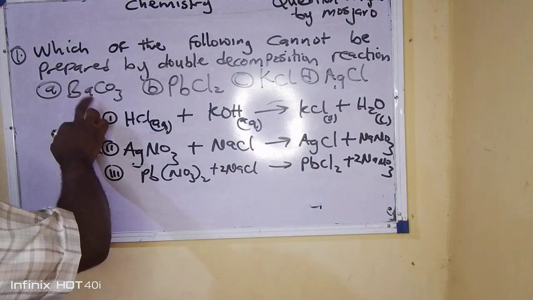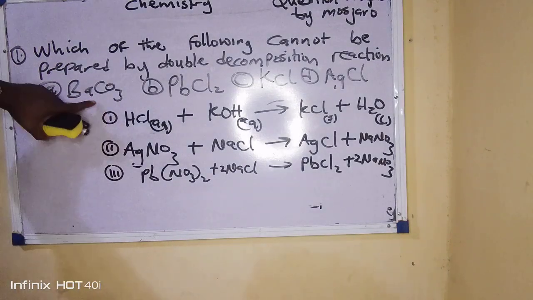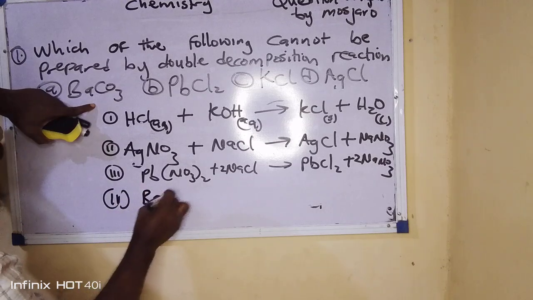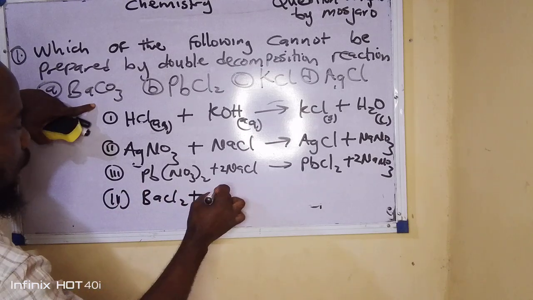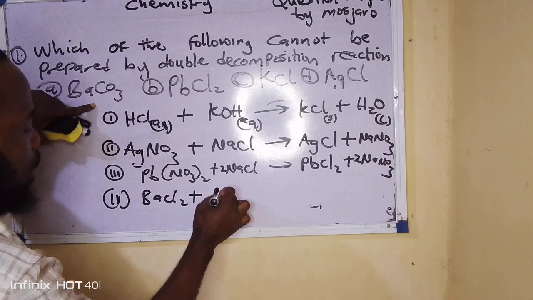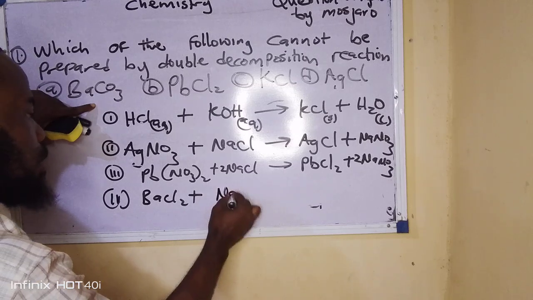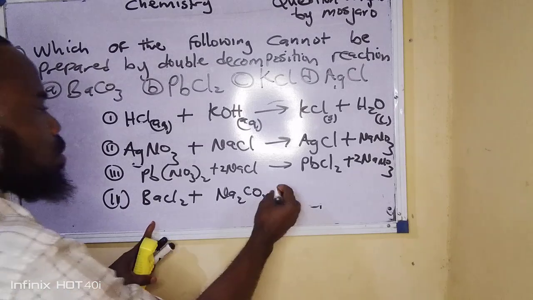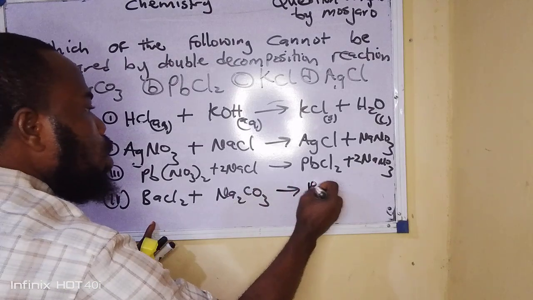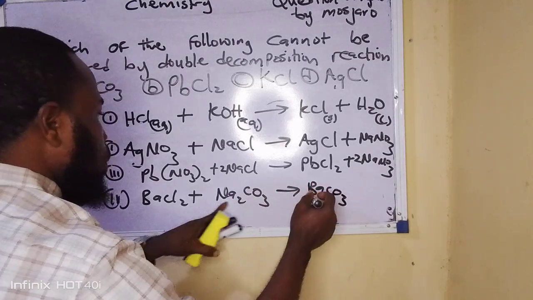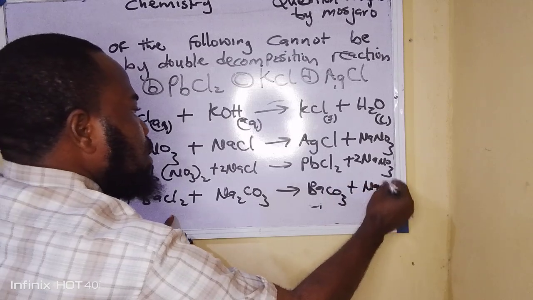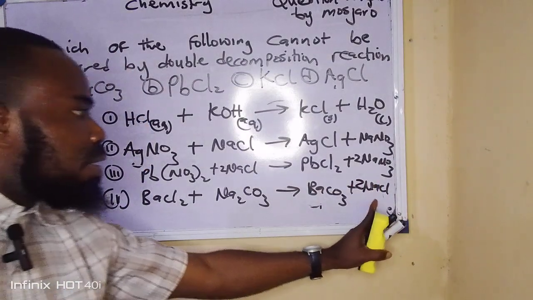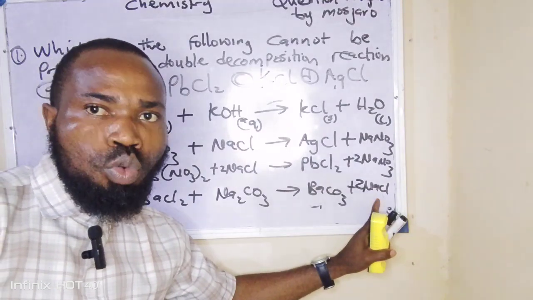Now let's look at another method. If I want to prepare barium carbonate, what will I do? It will be the reaction between barium chloride and sodium carbonate. Now what will this reaction give to me? Obviously, I will have barium carbonate plus NaCl. Of course, you can see here again that this sodium chloride is formed as a soluble salt.